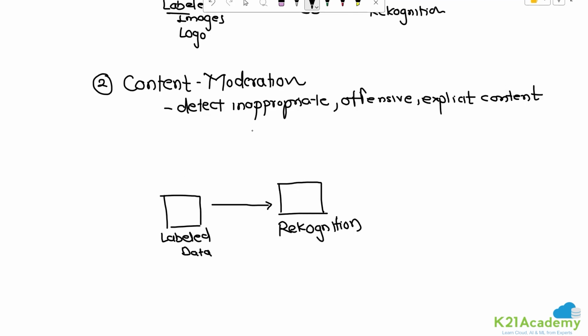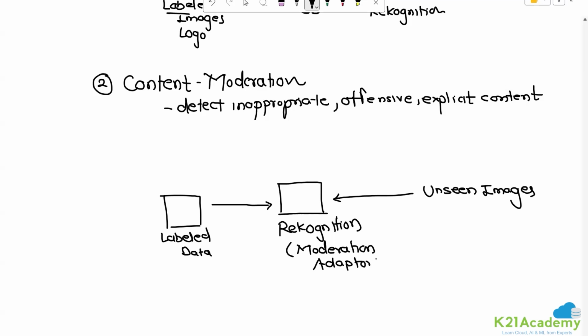So what happens later on is, when unseen images or data comes in, depending on whatever information Rekognition has. In fact, we use here something called a moderation adapter, the Rekognition custom moderation adapter.